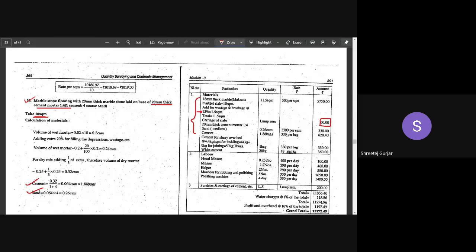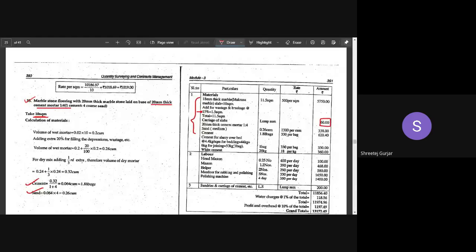Those who are present and actively listening, please raise your hand, so that I can check who is active and who is not. Everyone, please raise your hand and let me know whether you have understood the flooring calculations. Okay. Thank you. You can lower your hand.